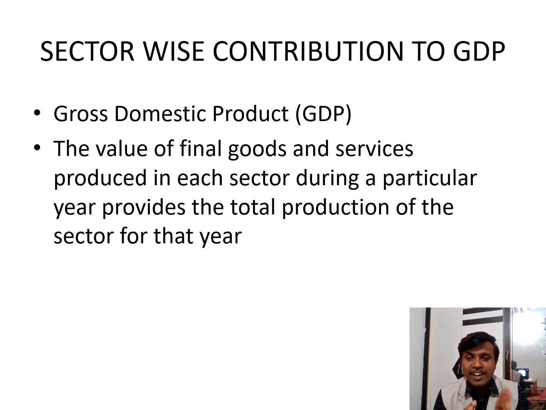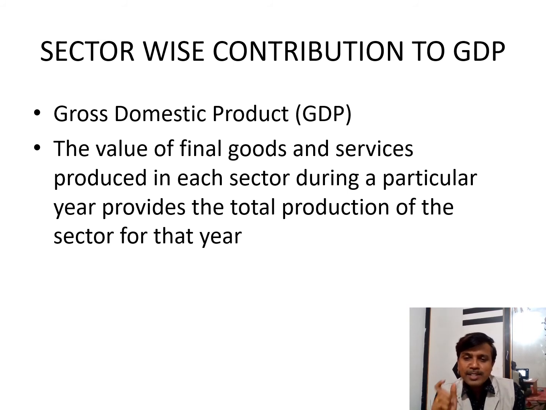Before understanding the contribution, we should know what is GDP first. GDP means its expansion is gross domestic product. That means the value of goods and services produced in the economy in a financial year. This is what we call GDP. Value of final goods.